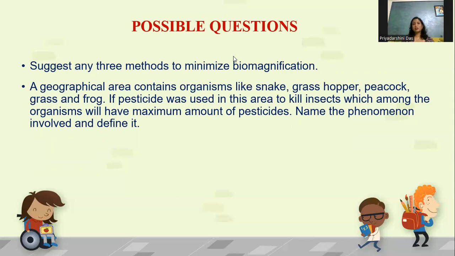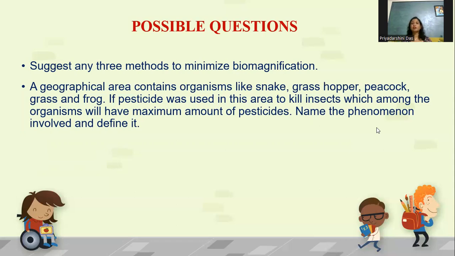The last question is: a geographical area contains organisms like snake, grasshopper, peacock, grass, and frog. If pesticide was used in this area to kill insects, which among the organisms will have the maximum amount of pesticide? Name the phenomenon involved and define it. Before attempting this question, first you have to form the food chain using the organisms given in the question.